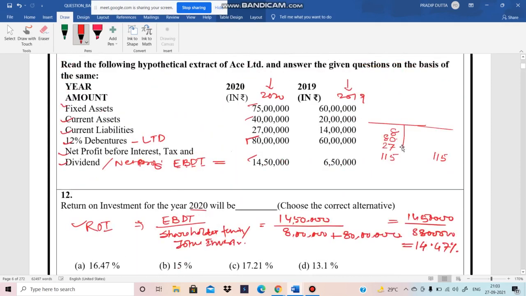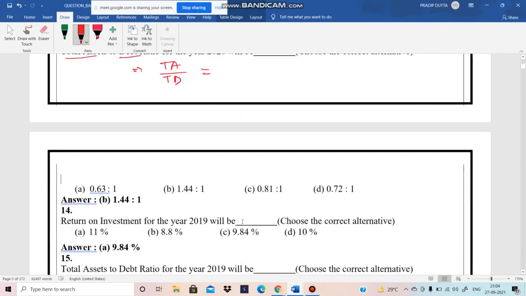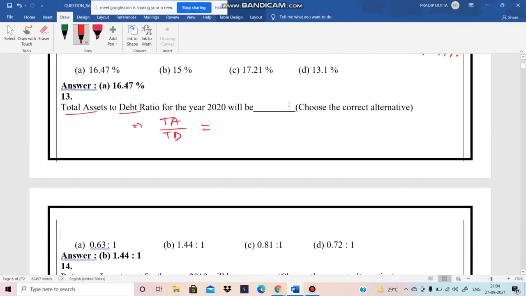In this figure, our total assets means the current assets and fixed assets. In the year 2020, 75 plus 40. So altogether our total asset is 115.